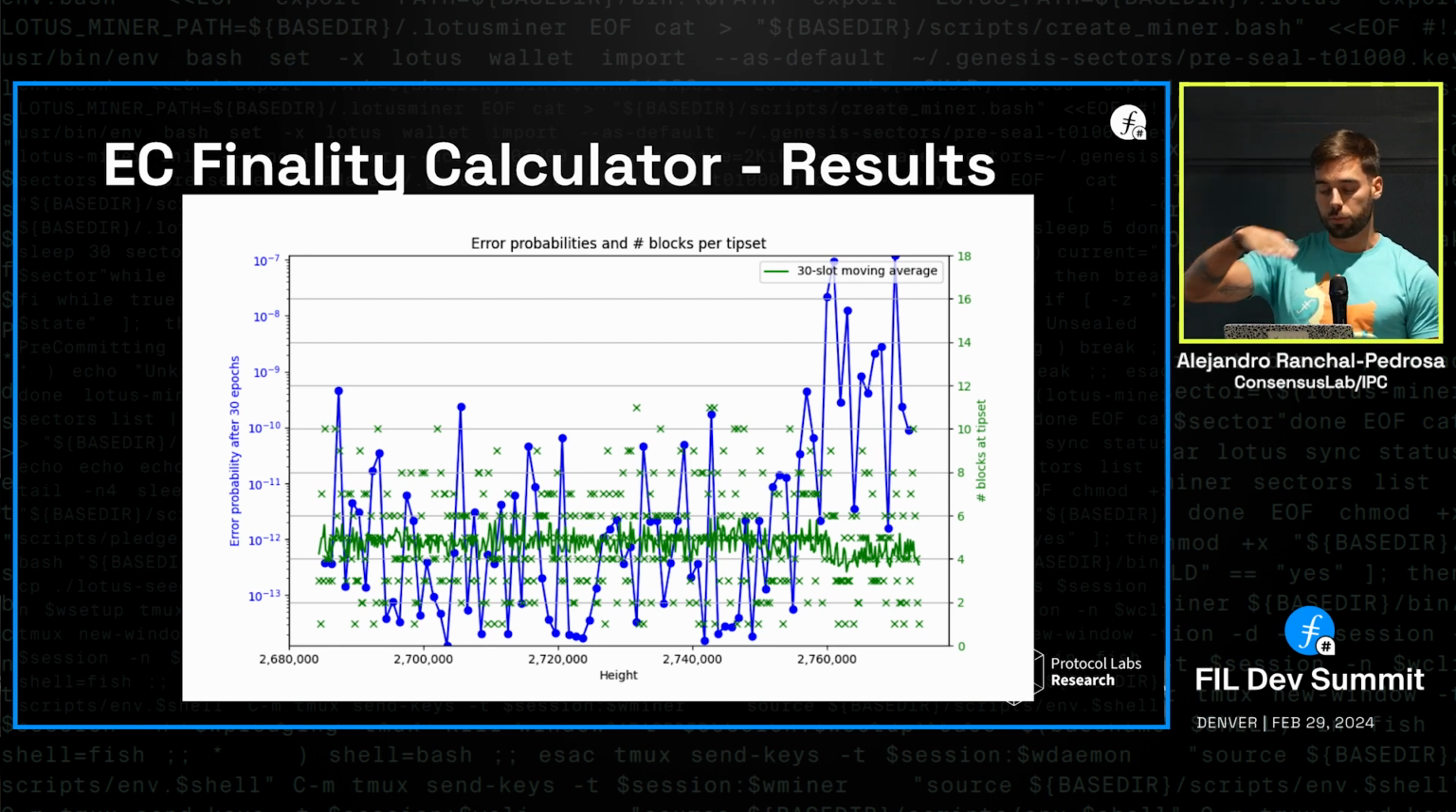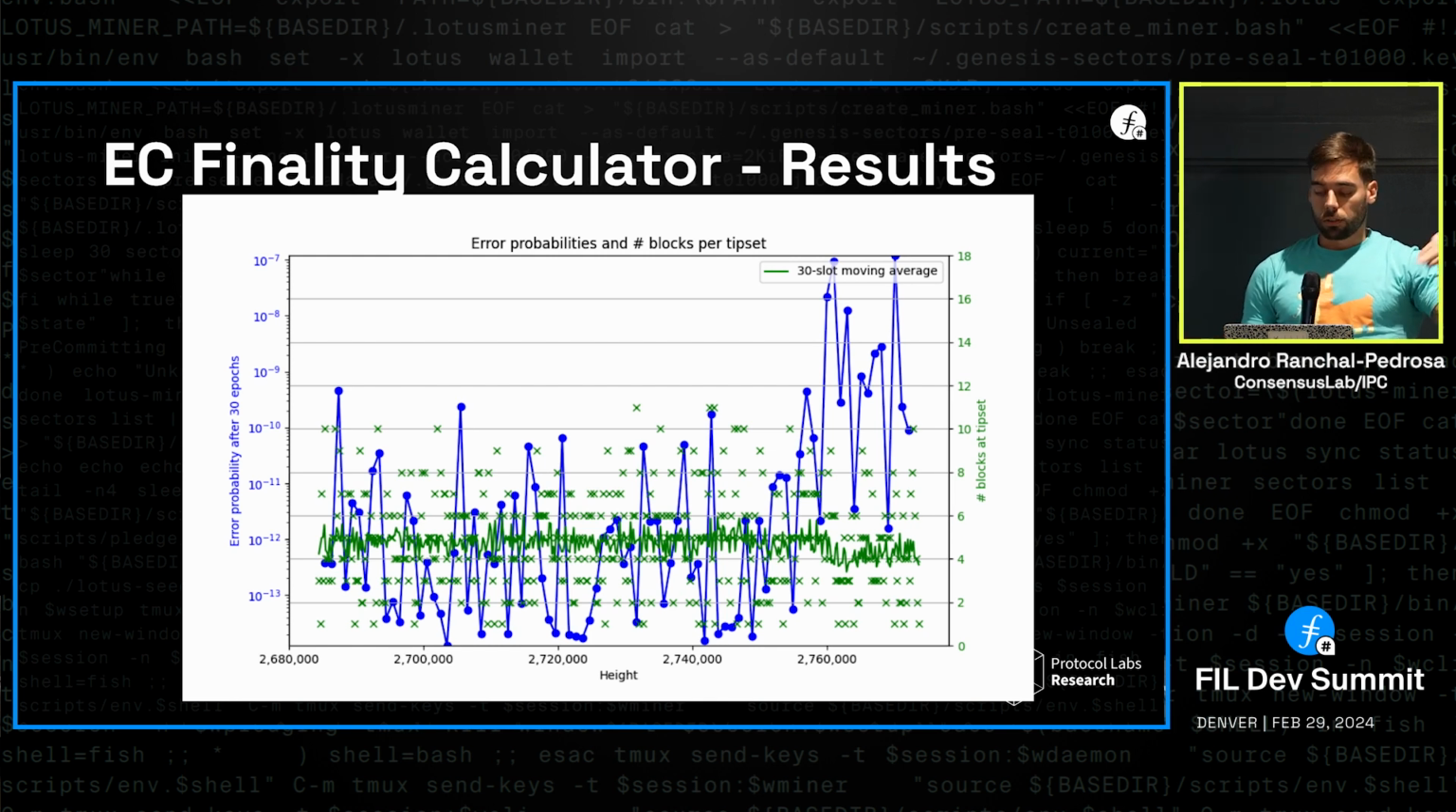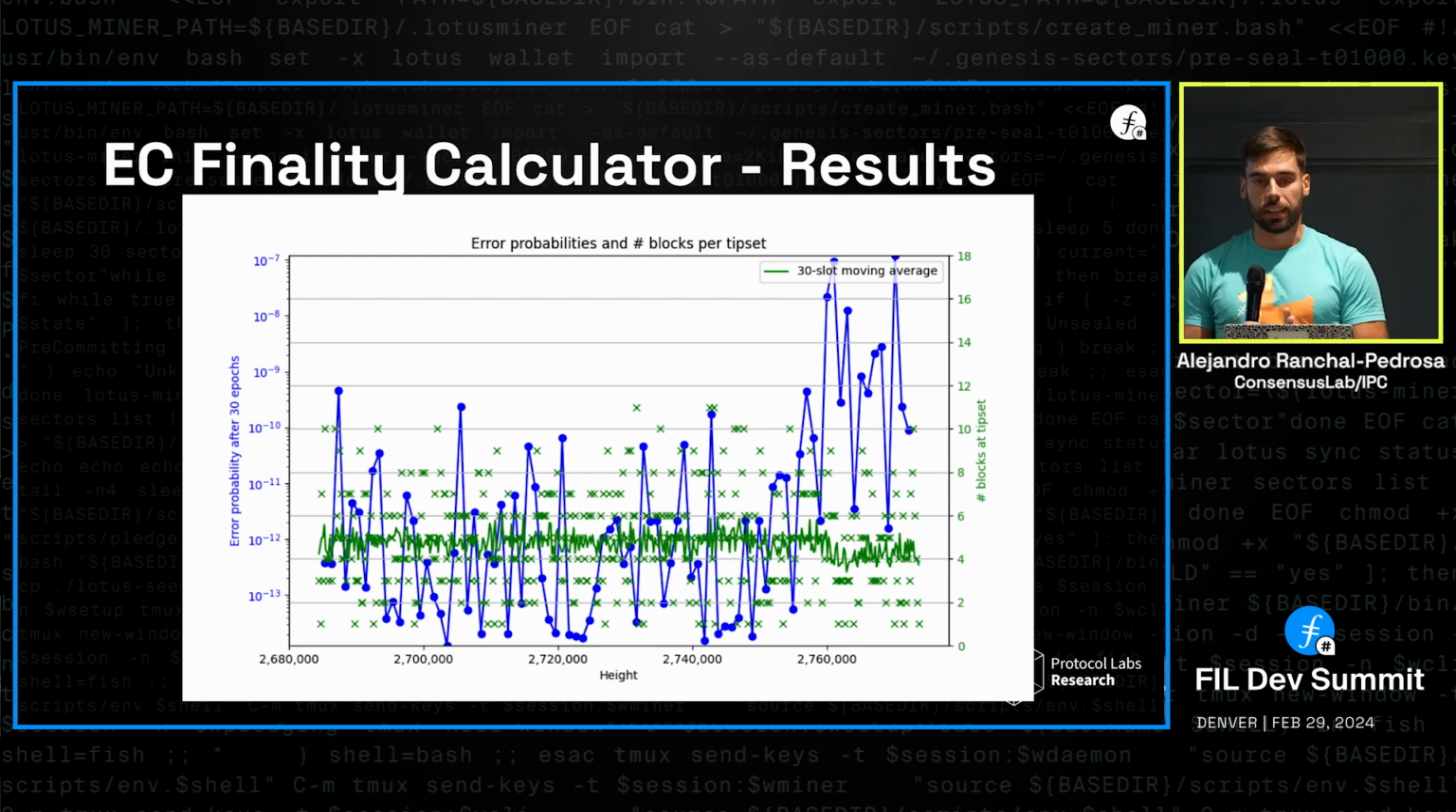And that's when the error probability, the blue plot, grows. So the confidence you have in not suffering a reorg that puts that particular observed tip set outside of the heaviest chain lowers. You have less confidence in that tip set as a result of seeing fewer blocks in the 30th law moving average.